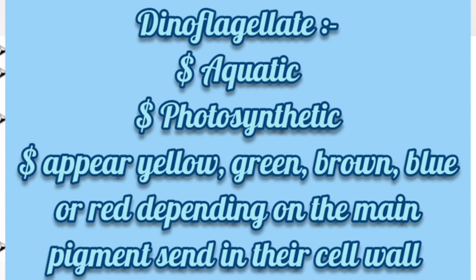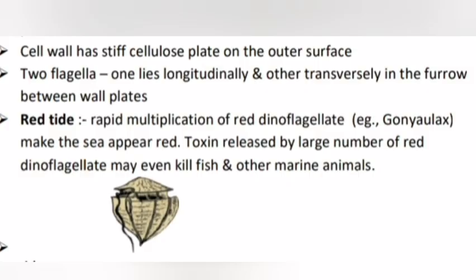Dinoflagellates, aquatic, photosynthetic, appear yellow, green, brown, blue or red depending on the main pigment present in their cell. Cell wall has stiff cellulose plates on the outer surface. Two flagella, one lies longitudinally and the other transversely in the furrow between wall plates. Red tide, rapid multiplication of red dinoflagellates, example Gonyaulax, makes the sea appear red. Toxin released by large numbers of red dinoflagellates may even kill fish and other marine animals.